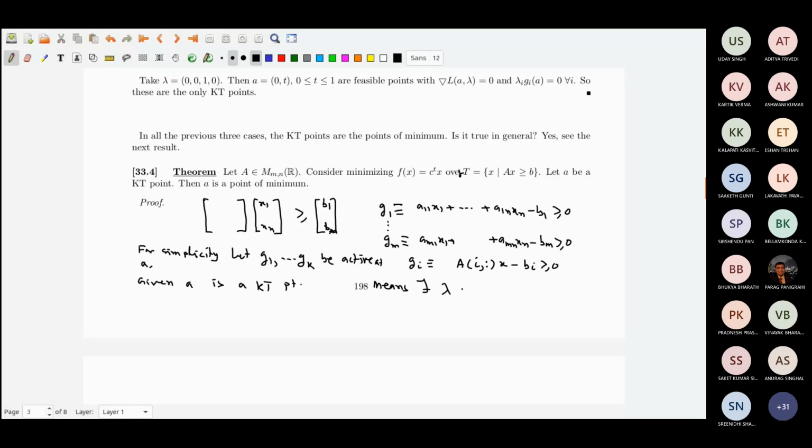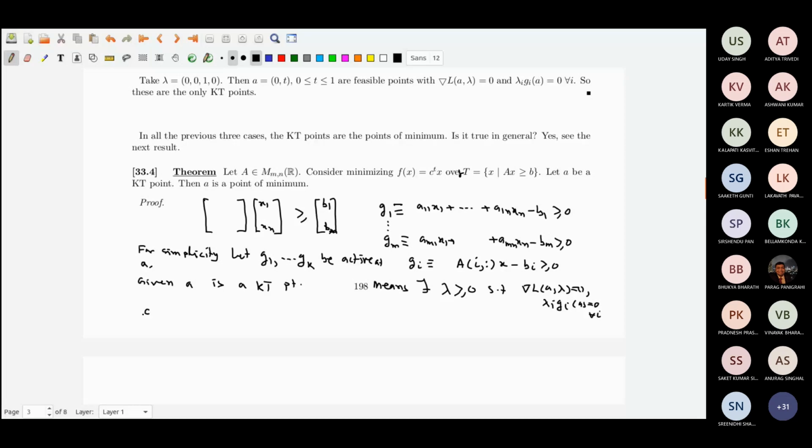Lambda is a vector here, such that, since a is already in the set I don't have to bother, grad L at a, lambda is equal to 0, and of course lambda_i g_i at a is equal to 0 for all i. That is given. Grad L at a basically means grad f. What is grad f? Grad f is c.